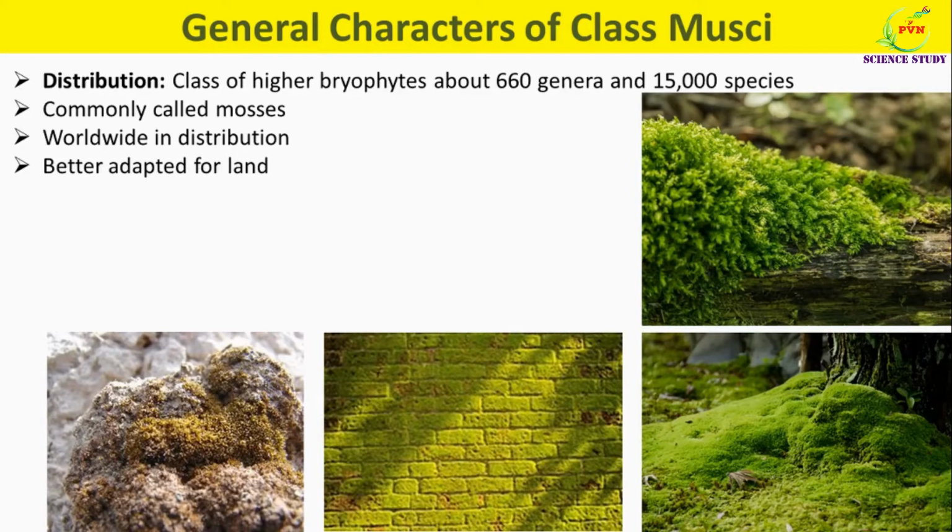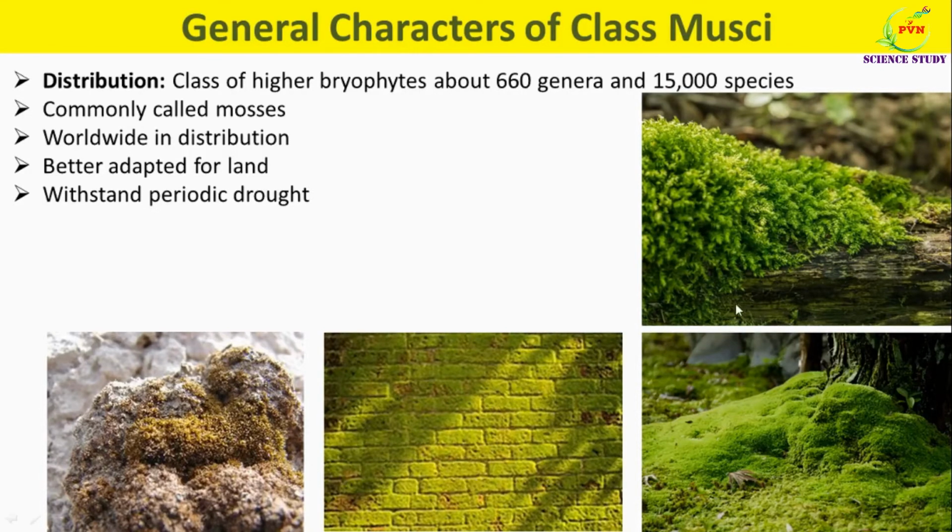The leafy plant body of moss is better adapted for a life on land, and they flourish well in wet and humid regions such as moist mountain forests of tropics and subtropics. Some members of class Musci can withstand periodic drought in the temperate and Arctic tundra regions.